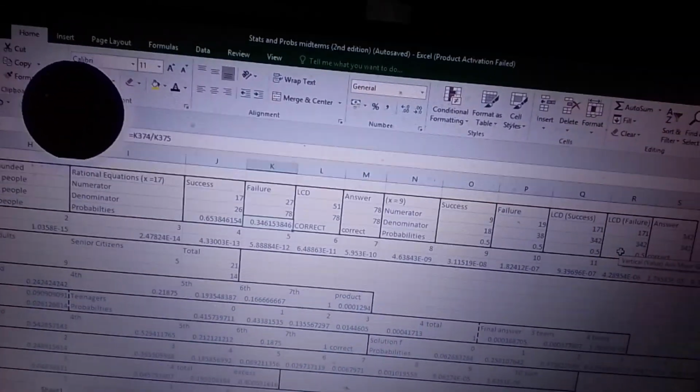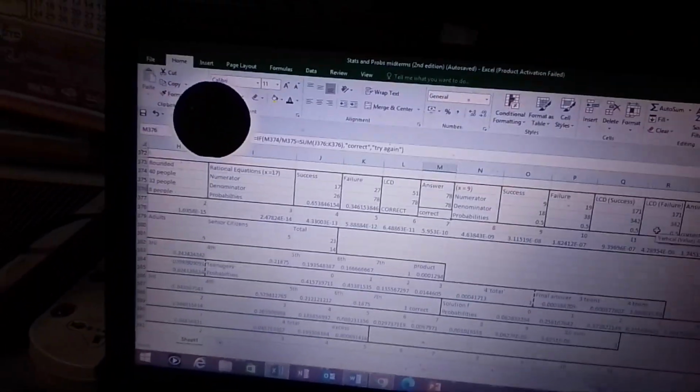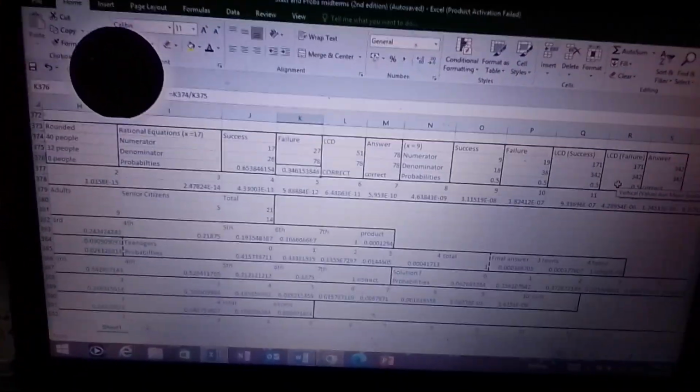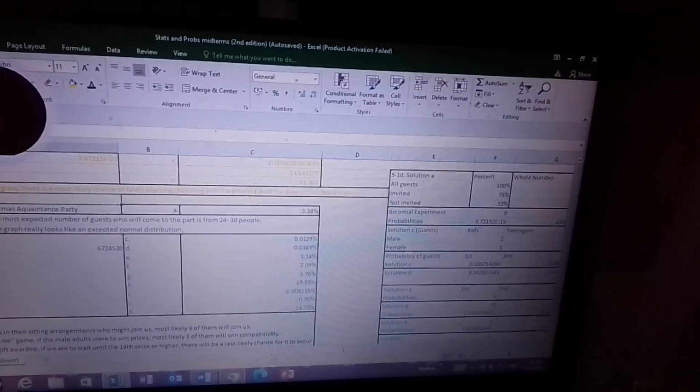Because if x were 9, that is just the most likely outcome, halfway there. But it's either way which one you are going to use. But I want to use this way, okay? You will see why. Next, let's go to the next item.